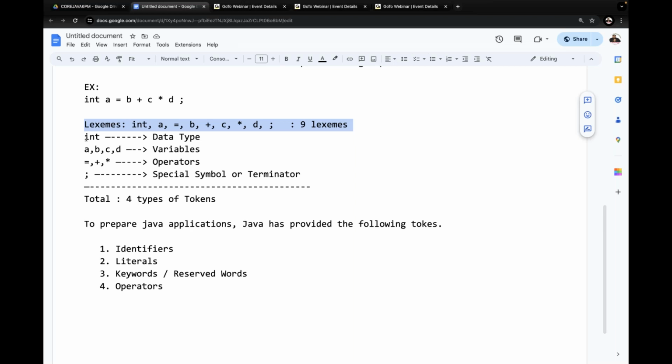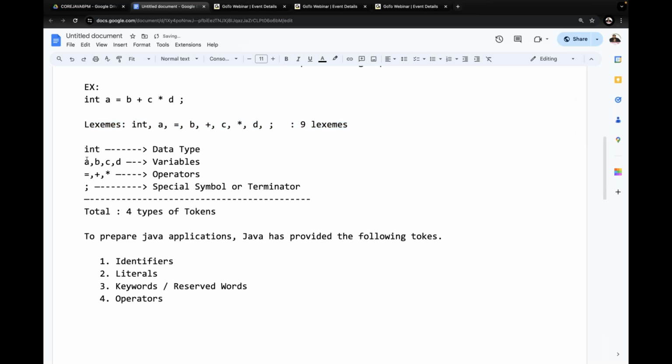But how many tokens are available here if you observe this? Int is a data type, a, b, c, d are variables, =, +, * are operators, and the semicolon is a special symbol or terminator. Overall, 4 types of tokens are available.